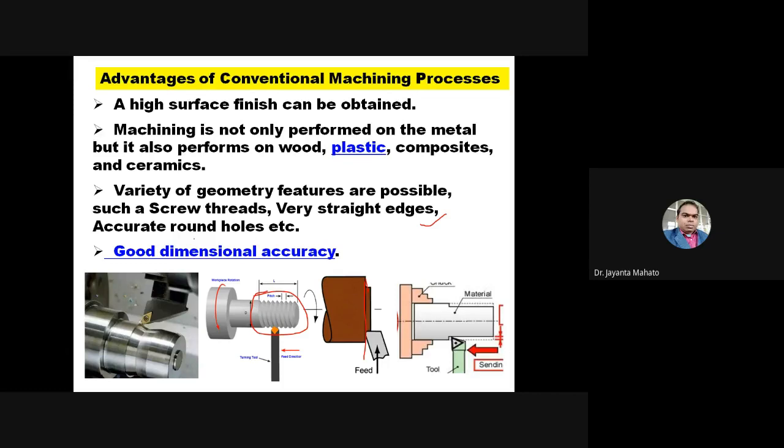And the last that I told, very good dimensional accuracy. So according to the dimensional accuracy, you can feed the turning tool, how much amount of feed you need. According to your requirement you can get the feed, depth of cut to the tool. So this is actually depth of cut. Okay. So these are possible by a conventional machining process.